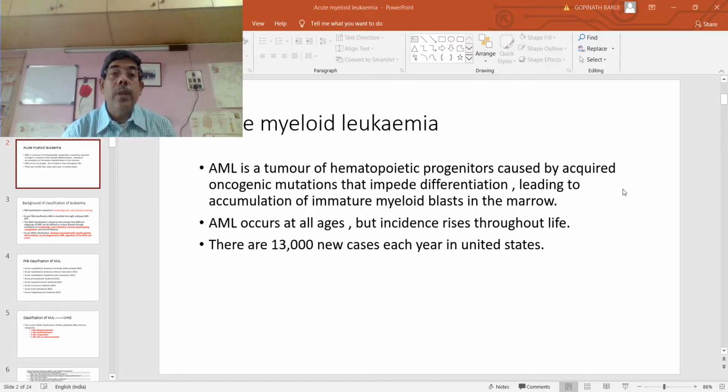Acute myeloid leukemia is a tumor of hematopoietic progenitors, and it is caused by acquired oncogenic mutations that impede differentiation, leading to the accumulation of immature myeloid blasts in the bone marrow. Acute myeloid leukemia occurs at all ages, but incidence rises throughout life.